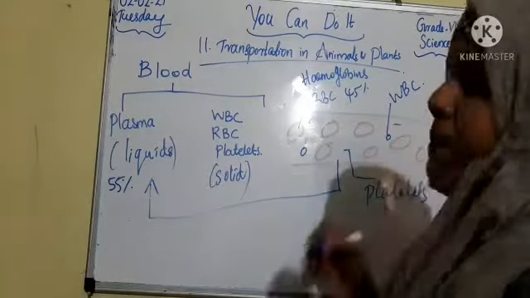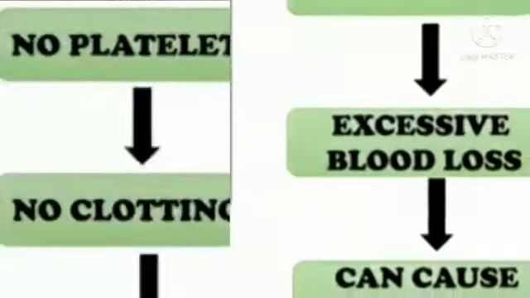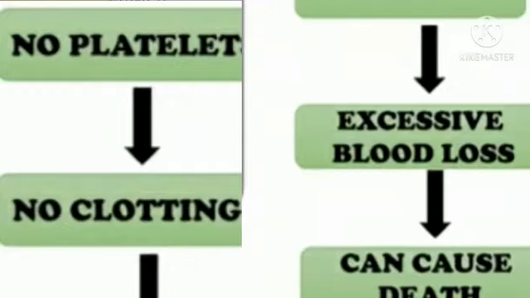Platelets are semi-solid parts of blood. A blood clot prevents the blood from flowing out of the body due to an injury. Look at the picture children. You can see if there is no platelet, what will happen? There will be no clotting, right? And excessive blood loss will happen. It can even cause death.